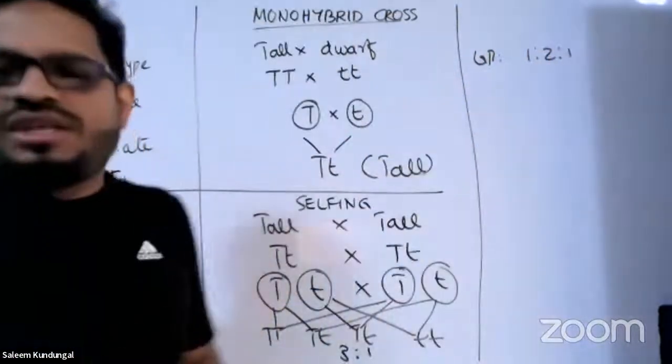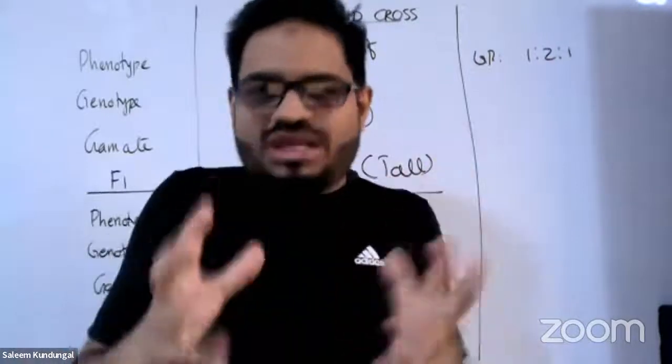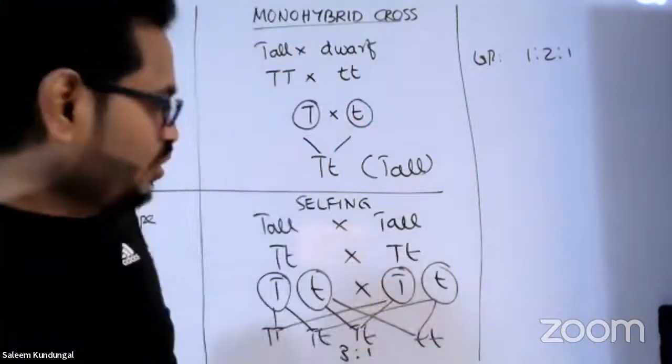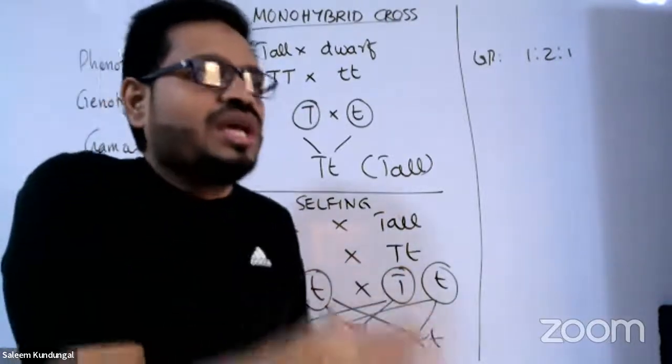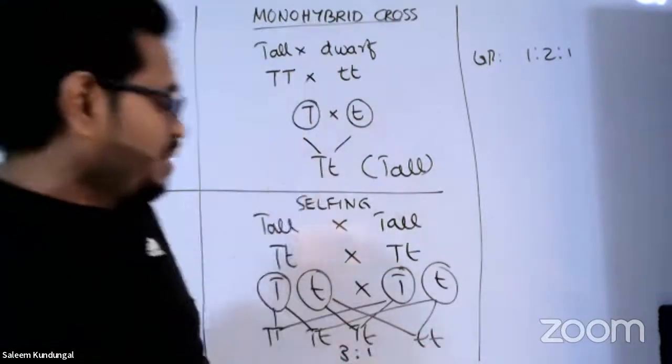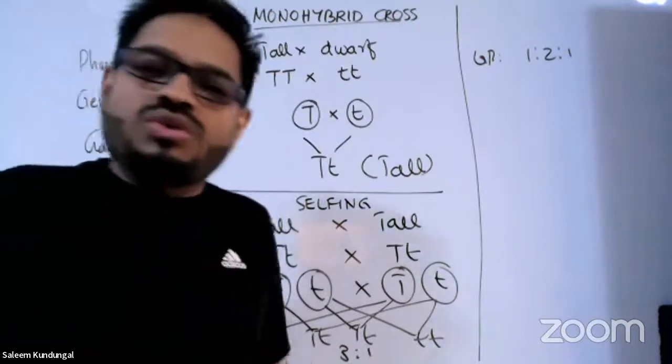By the way, guys, what is the most important thing? The questions that could be given from this side to trouble you. We are not using a Punnett square here. So whether we have to use a Punnett square in a monohybrid cross, not a must. But if we use it, there is nothing wrong.